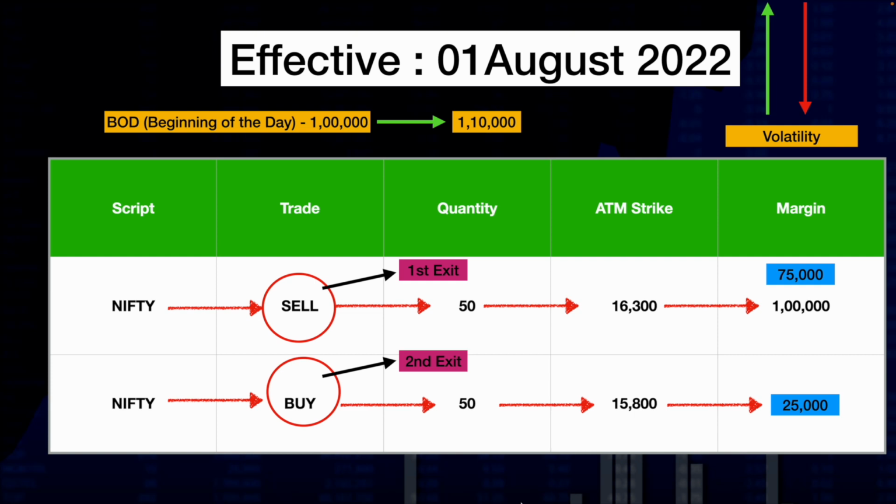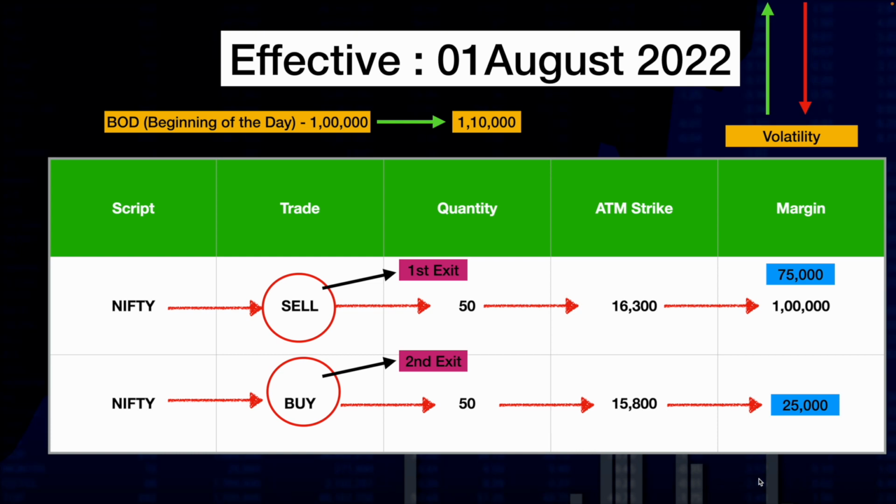As soon as you exit the buy position, if your margin requirement changes again to 1 lakh 10,000, 20,000, immediately your broker will reach out to you asking you to add the balance amount, or he will ask you to exit the position. Before you add the balance amount, if the screenshot of your position is taken and sent to SEBI, at that time also there will be a penalty on you. I have come across many people who have paid this penalty.